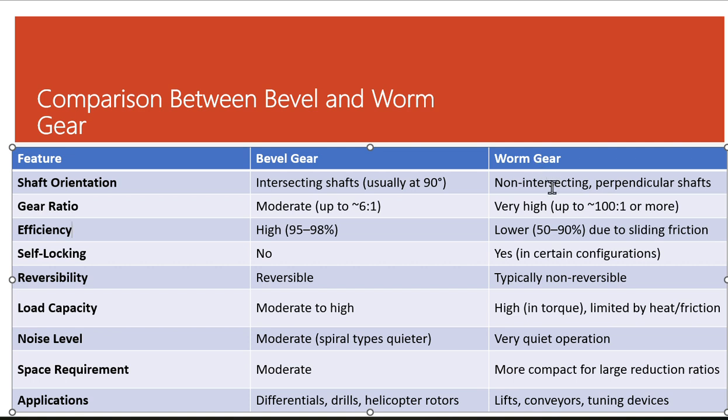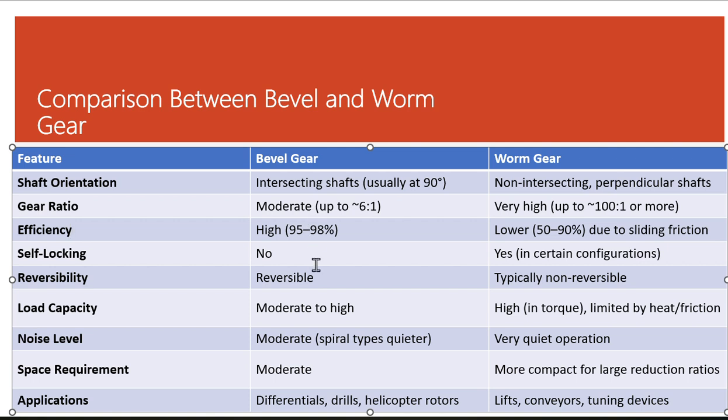In worm gear, non-intersecting perpendicular shaft. The gear ratio is moderate in bevel gear, and in worm gear it's very high. Efficiency is high in bevel gear, lower in worm gear. Self-locking is not present in bevel gear, but in worm gear it's present.